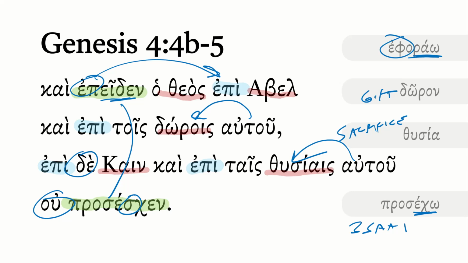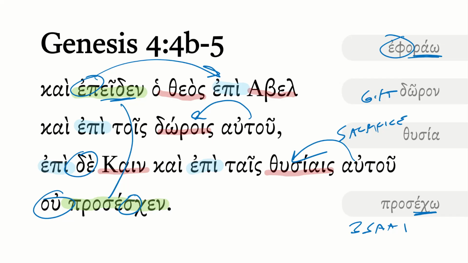Now, it could be because there's a qualitative difference between Cain simply giving something of the fruits that he has, whereas Abel is offering the best and the fatty portions. But hold that thought. We're going to come to an explanation as to what the root of it is.